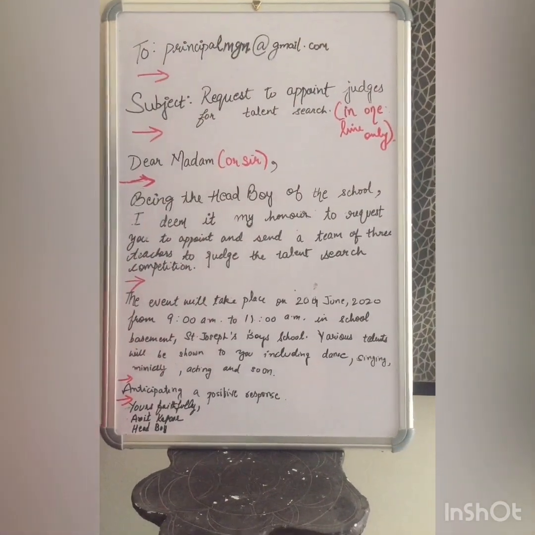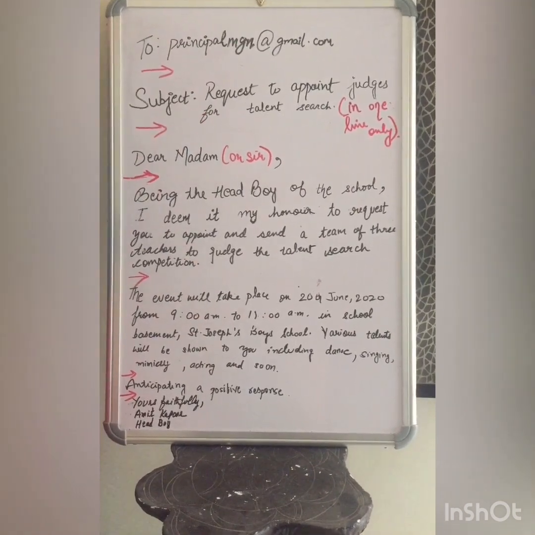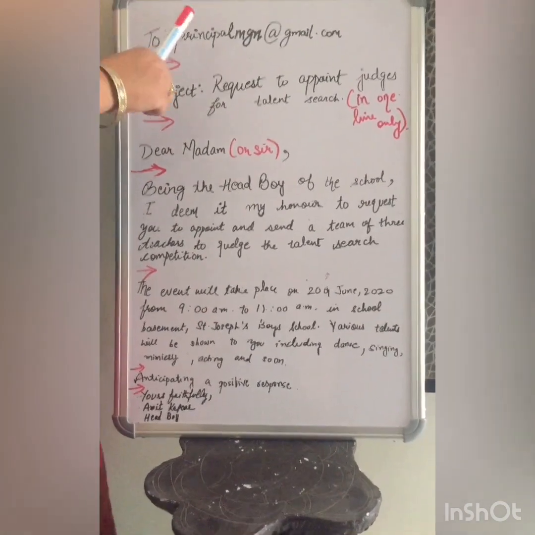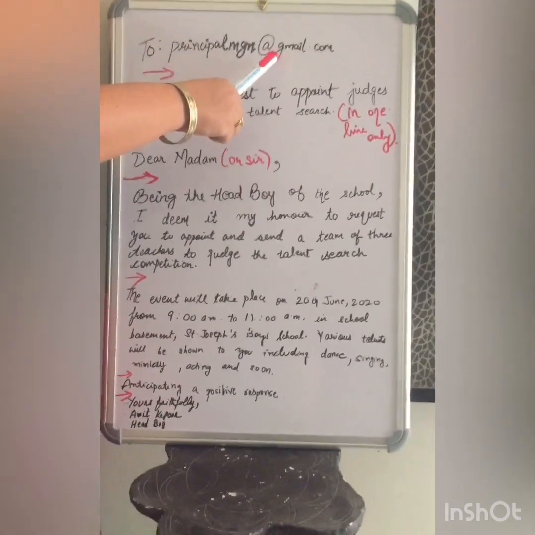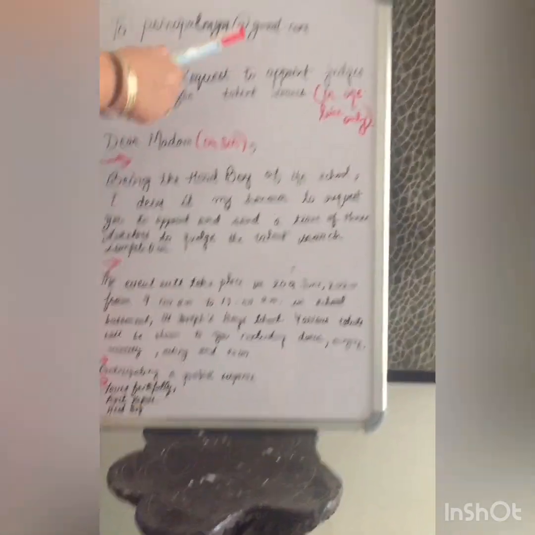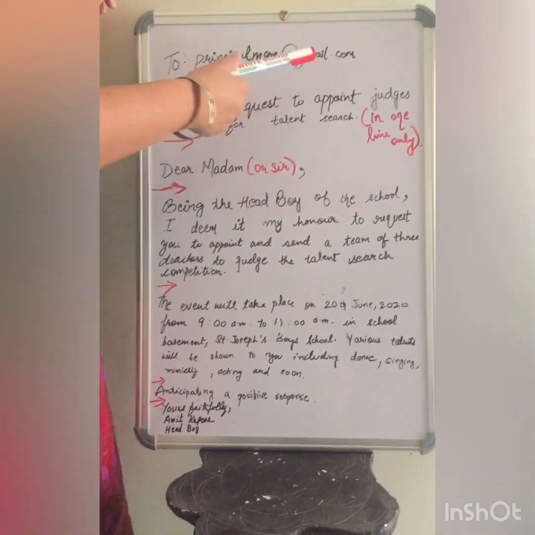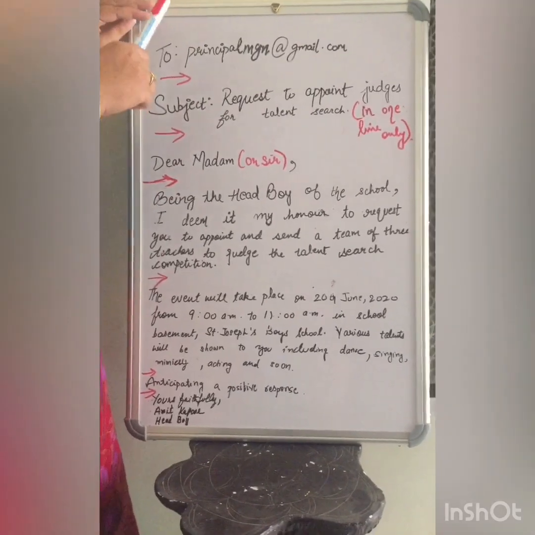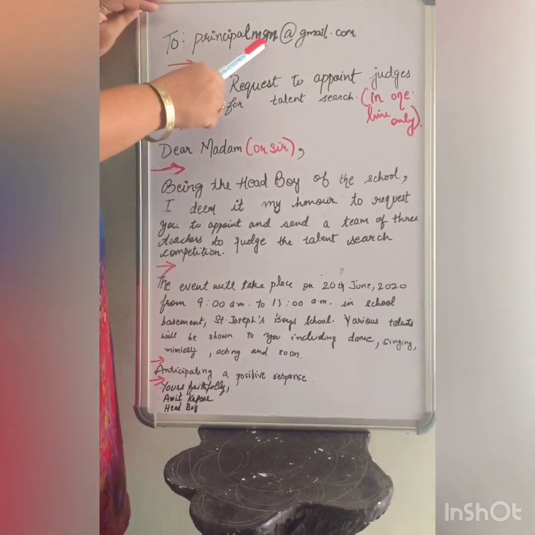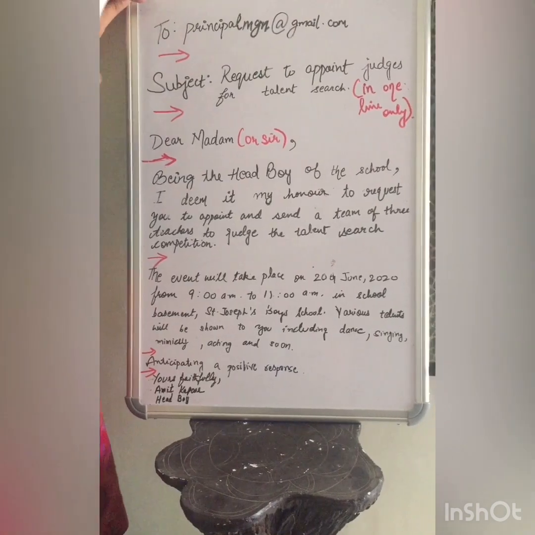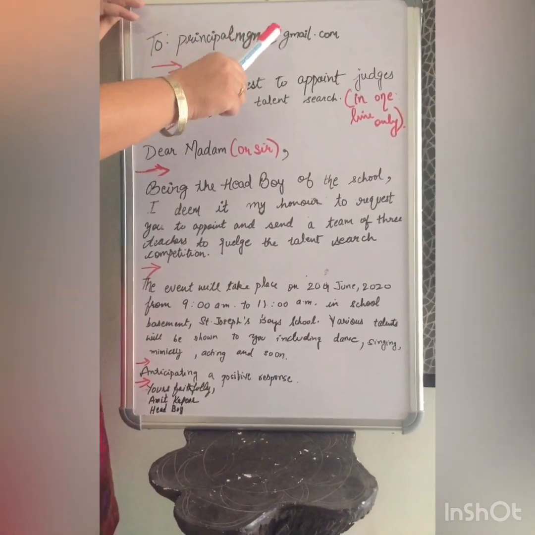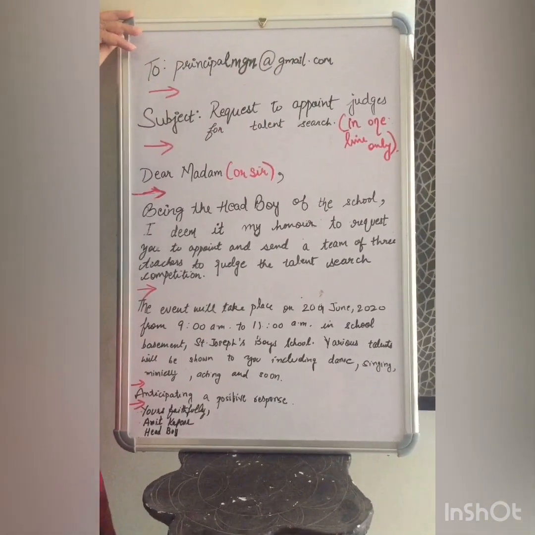Just go through it. This is the email which we are writing to principal mgn@gmail. I have written another school's name. You can write any school's name. What you have to keep in mind is all the alphabets should be small letters. You are not supposed to use capital letters in it, number 1.